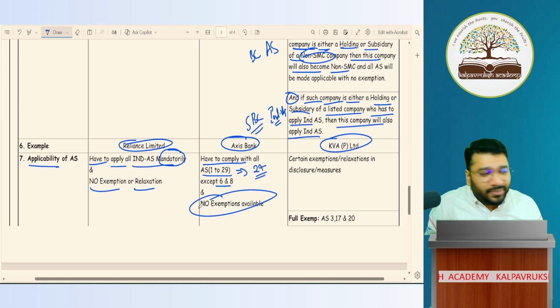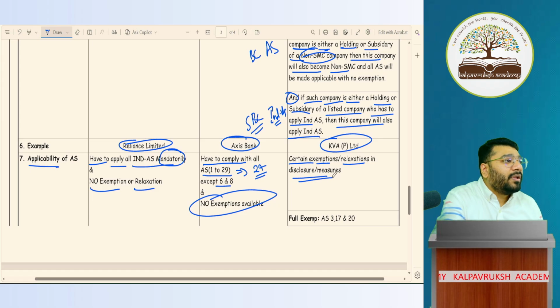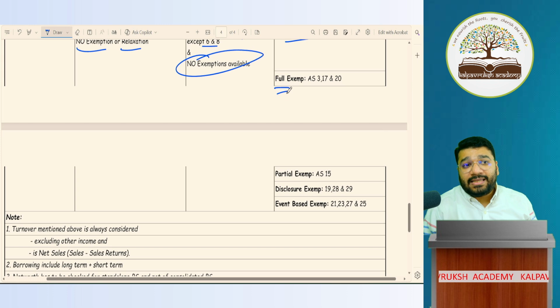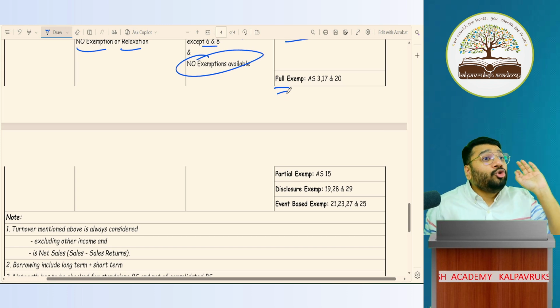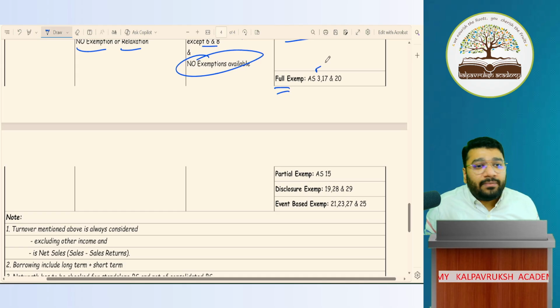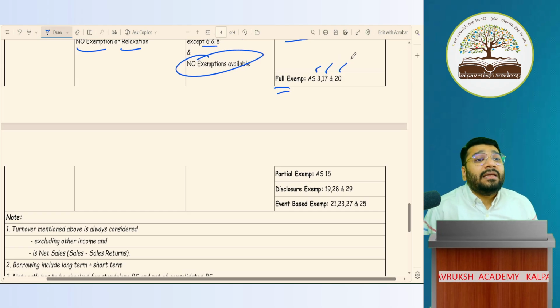If you are a small company, then certain exemptions and relaxations are available. Now, let's see what they are. If you're a small company satisfying all the 5 conditions together, you are exempted from accounting standard 3, which is the cash flow statement. You need not prepare a cash flow statement. You are exempted from segment reporting. AS17 is for segment reporting. No need to comply with the requirements of AS17. AS20 stands for EPS, earnings per share.